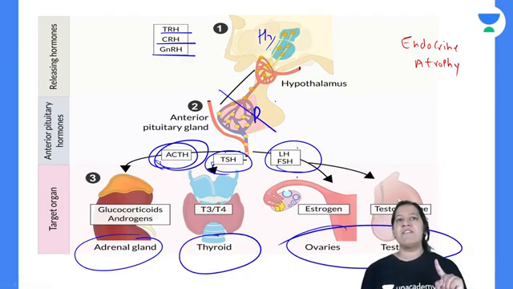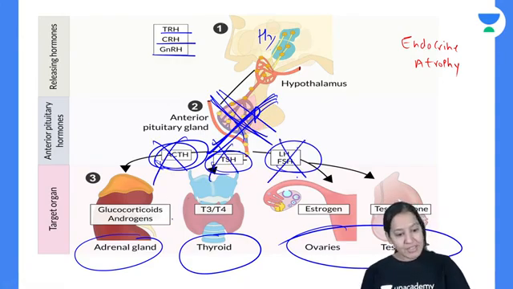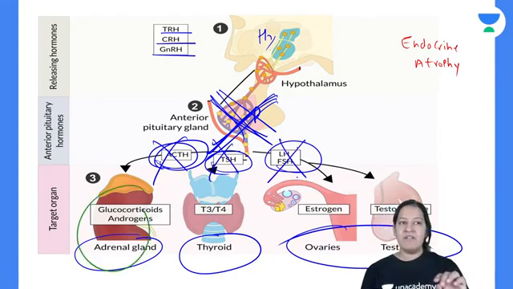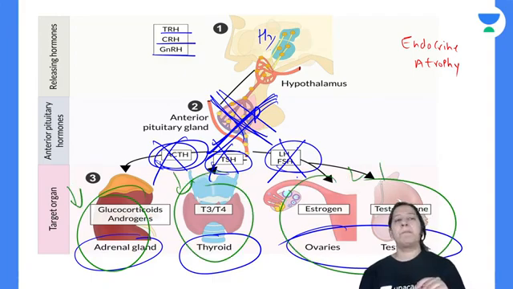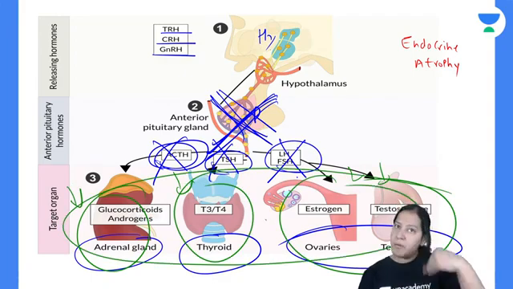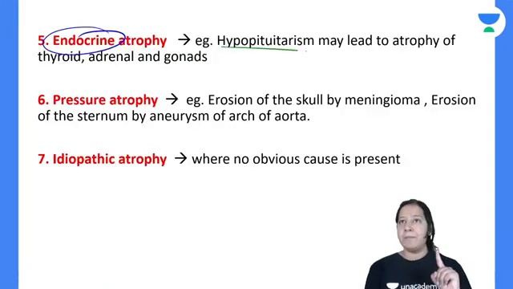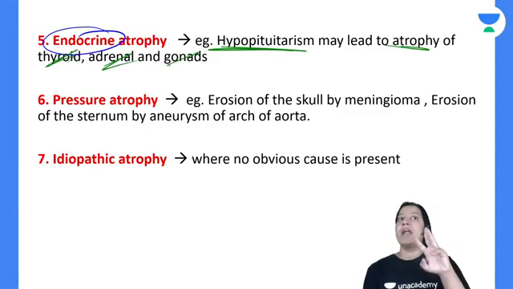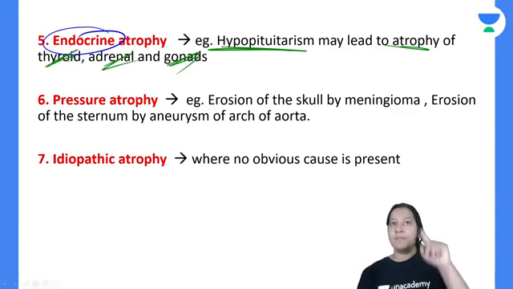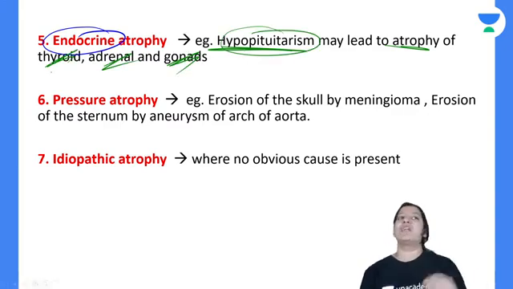If the person is having hypopituitarism, pituitary damage हो गयी, so this will not release, this will not release, this will not release. So the size of these organs is less. So they will have a small adrenal, small thyroid, small gonads. The problem is not with these organs, the problem is with the pituitary. So hypopituitarism leads to atrophy of 3 organs: thyroid, adrenal, and gonads, ovaries or testes, because the problem is with the pituitary. That is known as endocrine atrophy.